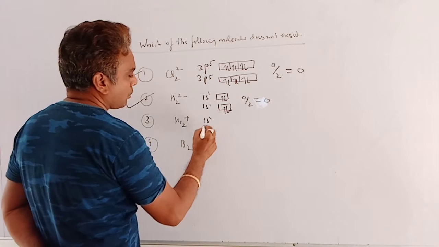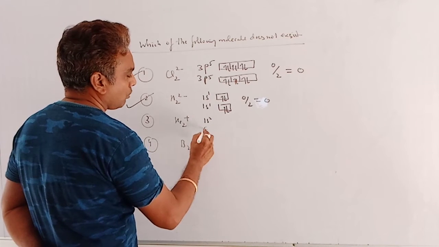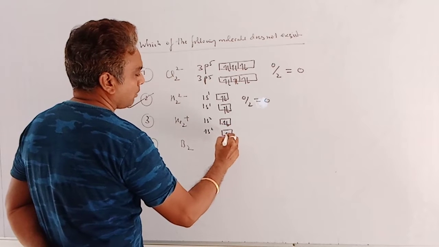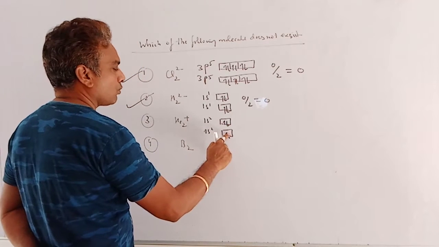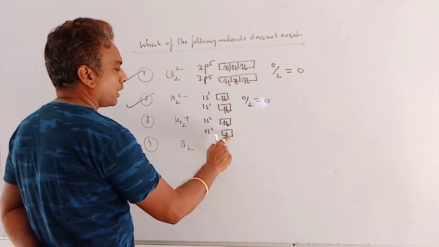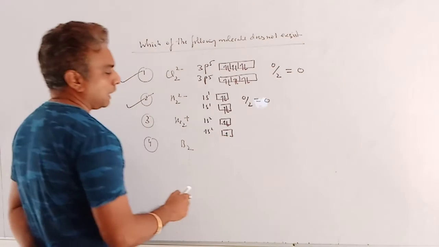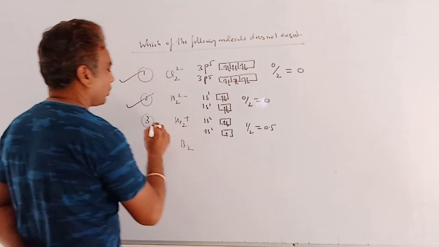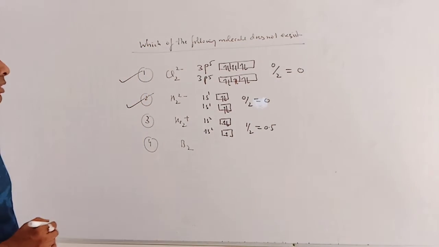He2 plus: 1s2, 1s2, so here is 1 2, 1 2, but one positive charge shows one electron is removed from one orbital of helium, so we have one unpaired electron, so bond order is 0.5, molecule exists.